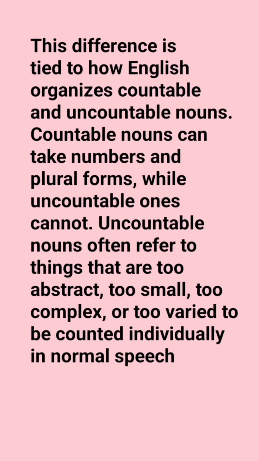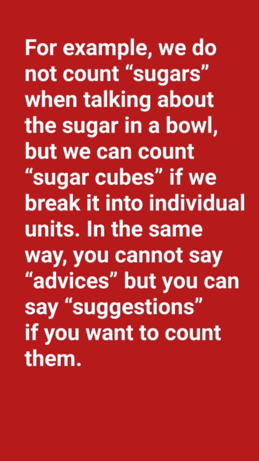This difference is tied to how English organizes countable and uncountable nouns. Countable nouns can take numbers and plural forms, while uncountable ones cannot. Uncountable nouns often refer to things that are too abstract, too small, too complex, or too varied to be counted individually in normal speech. For example, we do not count sugars when talking about the sugar in a bowl, but we can count sugar cubes if we break it into individual units. In the same way, you cannot say advices, but you can say suggestions if you want to count them.